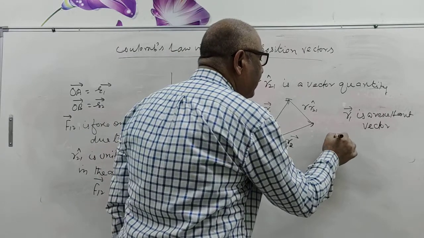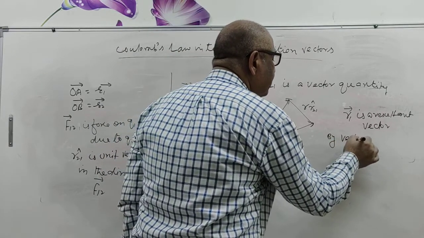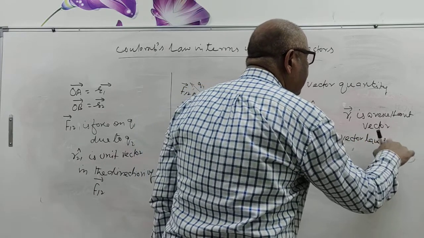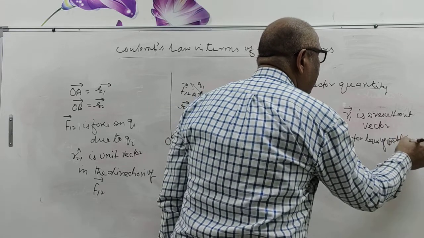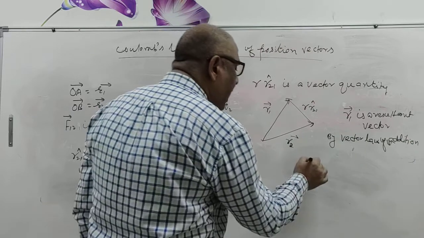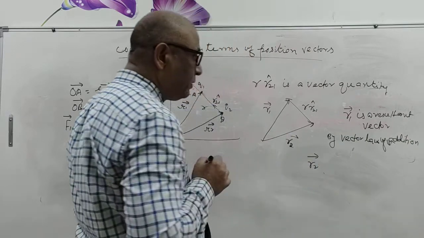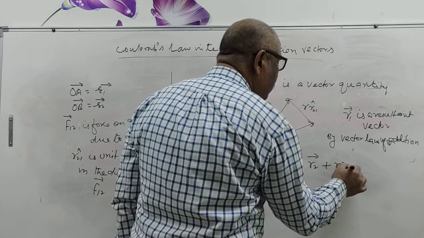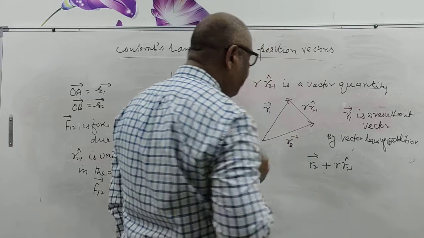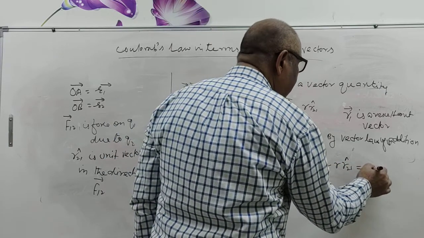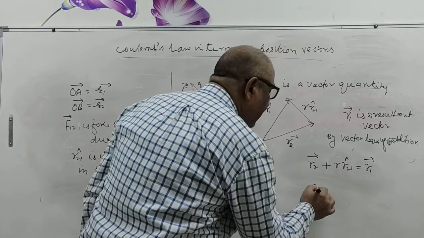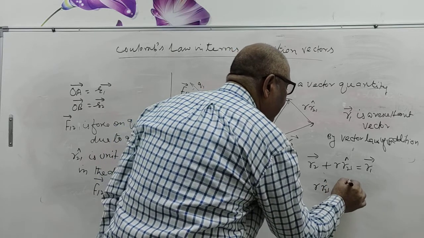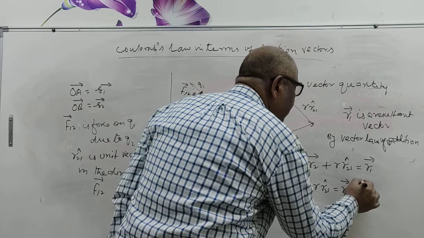By the vector law of addition, you may write R2 vector plus R21 cap equal to R1 vector, and R21 cap equal to R1 vector minus R2 vector.